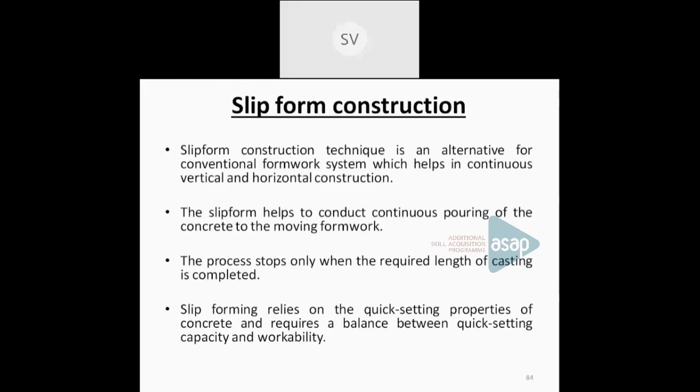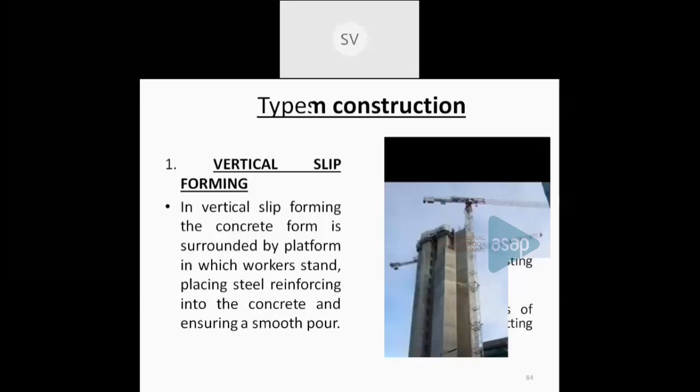So that is the main factor when you are using a slip form construction. And mainly three types of slip form constructions are there: one is a vertical slip form, then horizontal slip form, as well as tapered. So vertical slip forming, you can see, is mainly used for vertical members. That is the vertical slip.